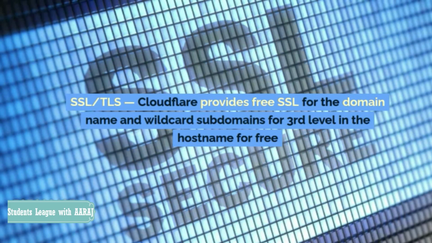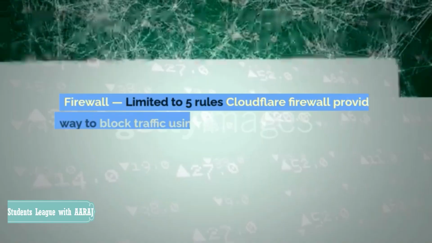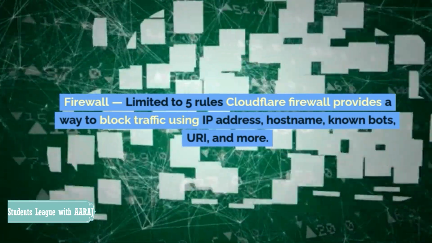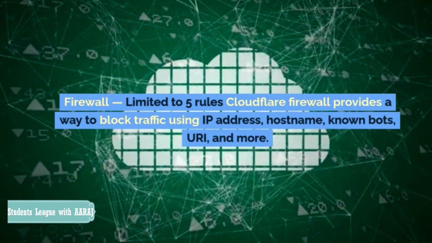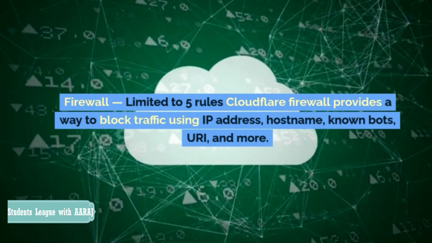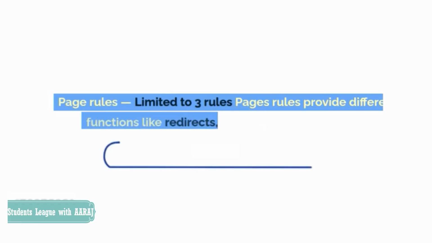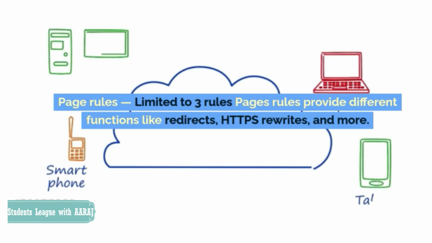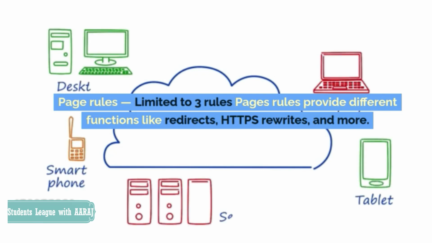3. SSL, TLS. Cloudflare provides free SSL for the domain name and wildcard subdomains for third level in the hostname for free. 4. Firewall, limited to 5 rules. Cloudflare Firewall provides a way to block traffic using IP address, hostname, known bots, URI, and more. 5. Page rules, limited to 3 rules. Page rules provide different functions like redirects, HTTPS rewrites, and more.